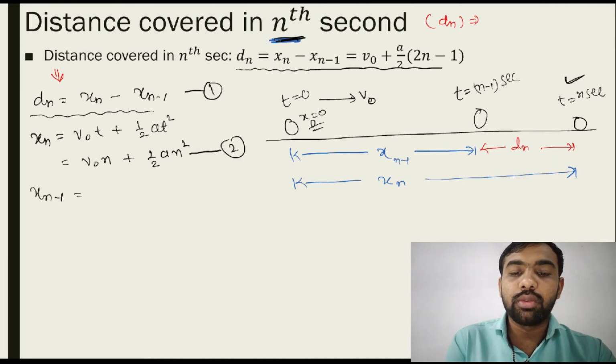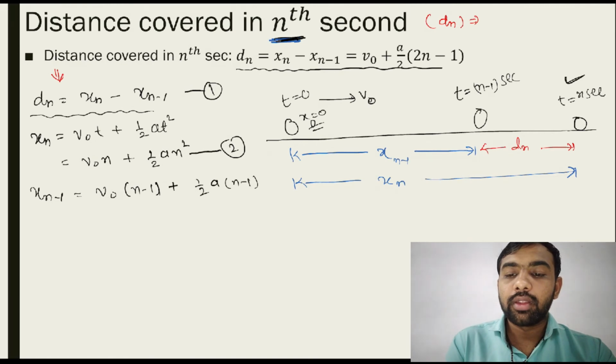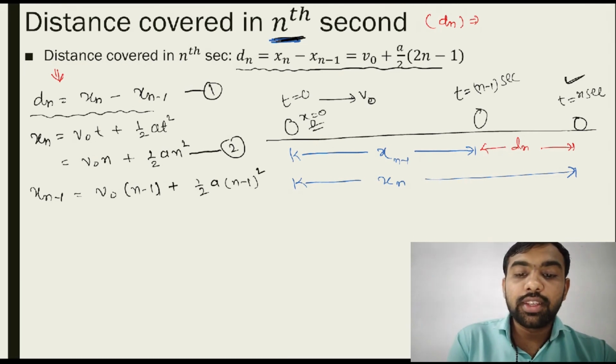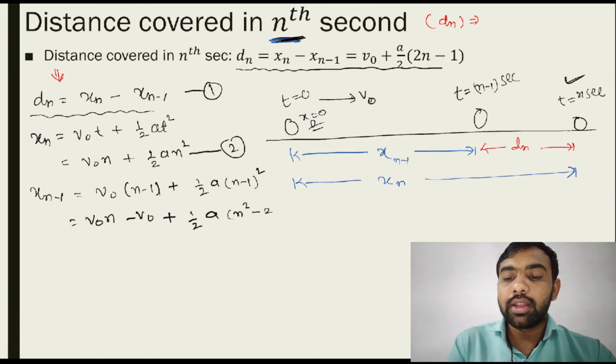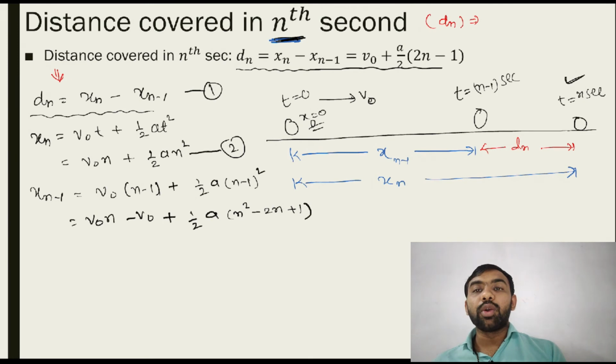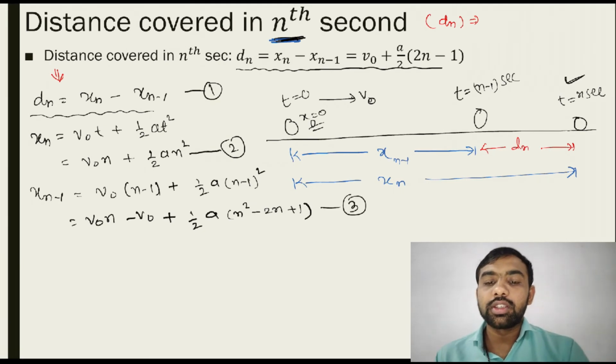Now x(n minus 1) means what? v0 times (n minus 1) plus 1/2 a (n minus 1) square. Simplify this one. So v0n minus v0 plus 1/2 a (n square minus 2n plus 1). We use the relation (a minus b) whole square is a square minus 2ab plus b square. So n square minus 2n plus 1 is just the simplification of (n minus 1) whole square. So that is equation number 3.